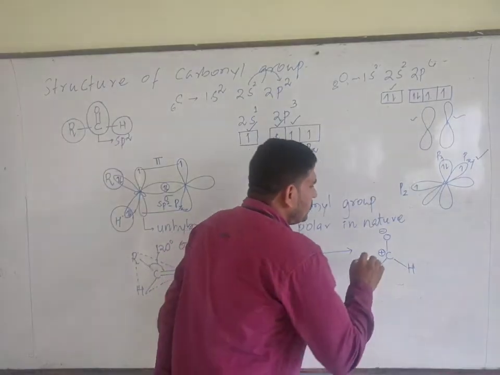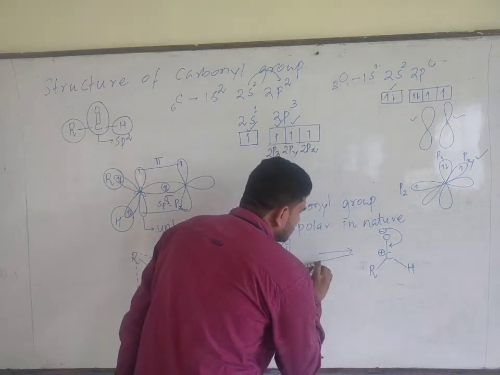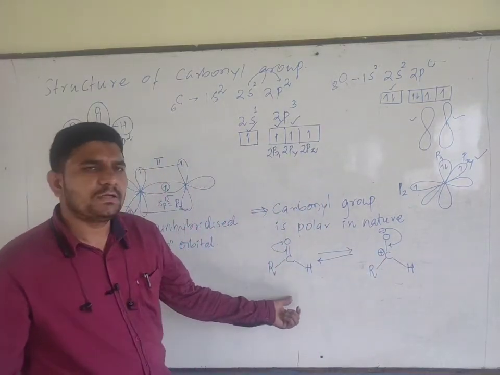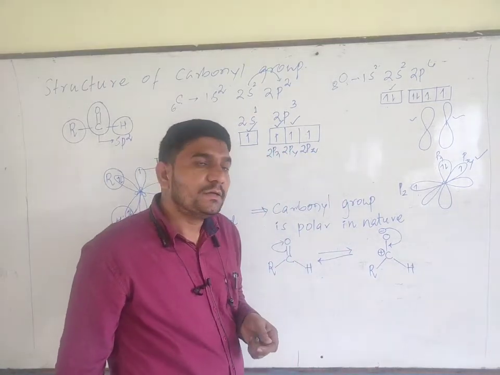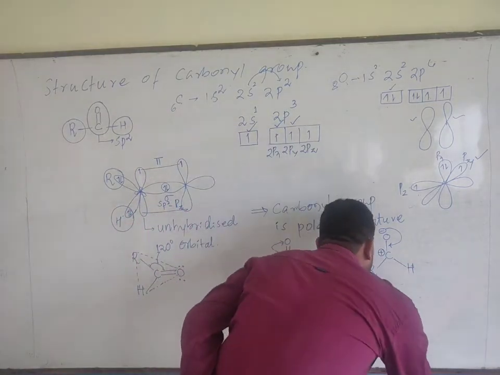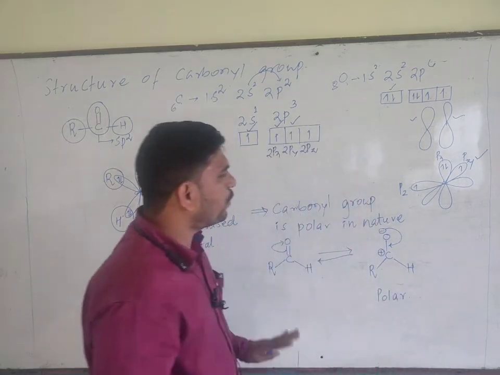Now if you shift again, if you write the resonance structure, you will get the same structure again. These two are nothing but resonance structures of aldehyde. Over here if you look at this, it appears to be polar.